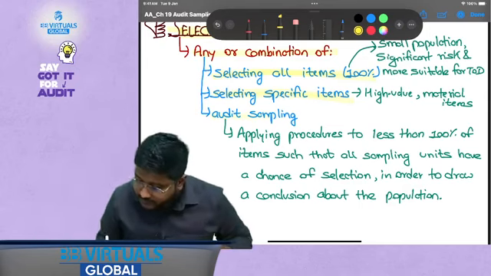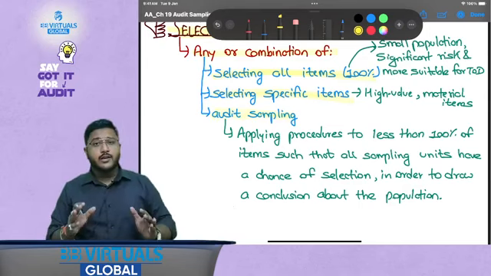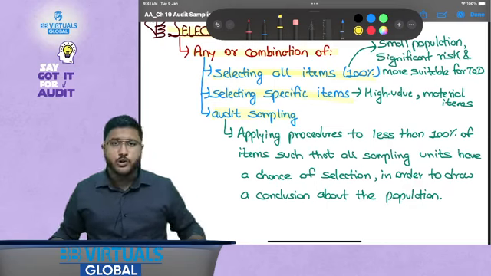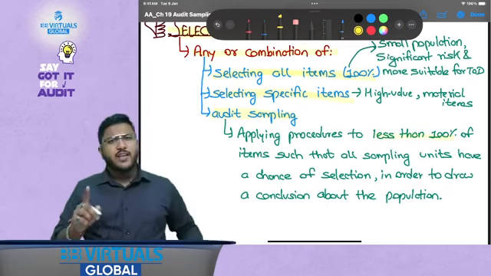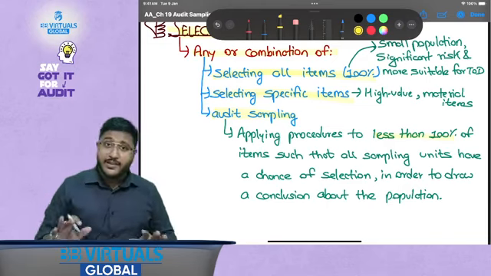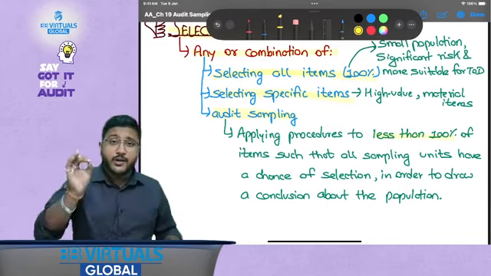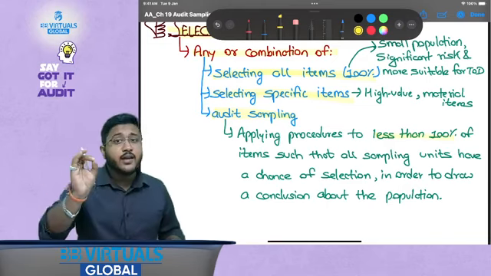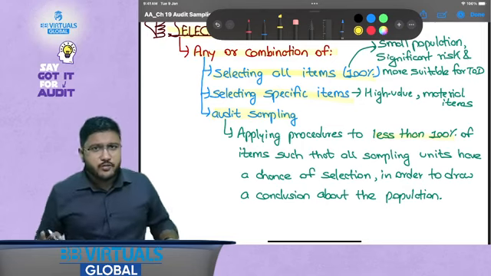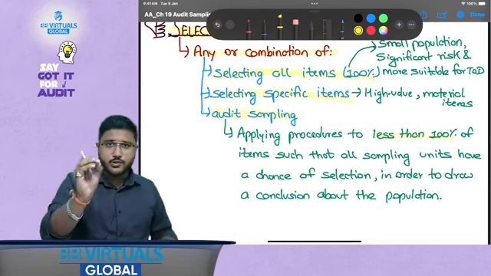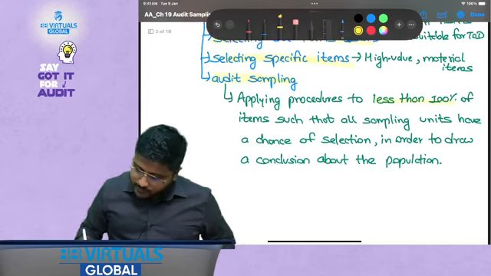And the third thing is audit sampling, on which this full standard and this full chapter depend. What is audit sampling? Testing less than 100%. Even 99.90% is covered. Even if you have taken 99.90% as the sample, it would still be called audit sampling, because 0.10% you have left out. So anything less than 100% is called sampling. I hope this is clear.